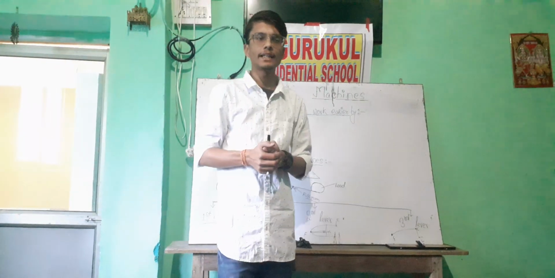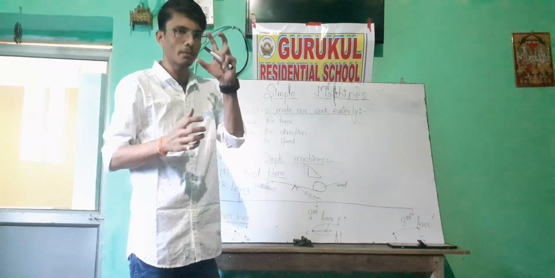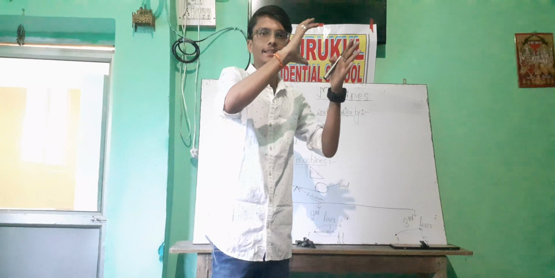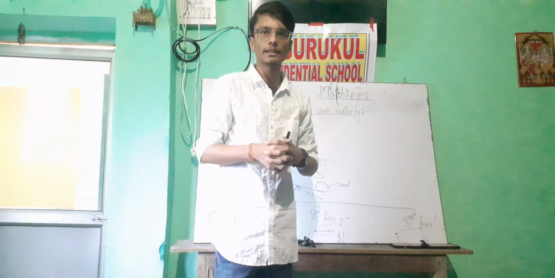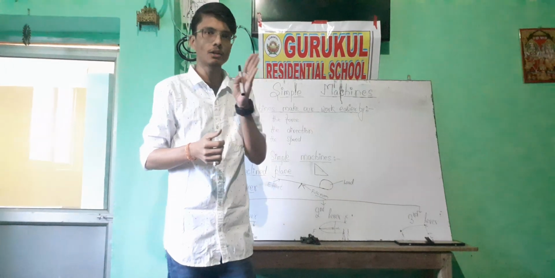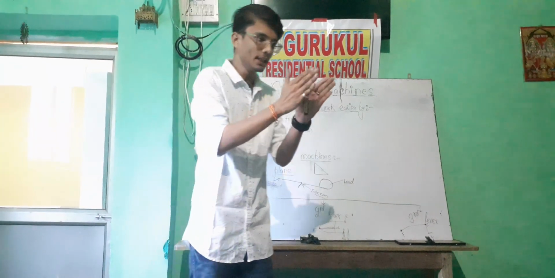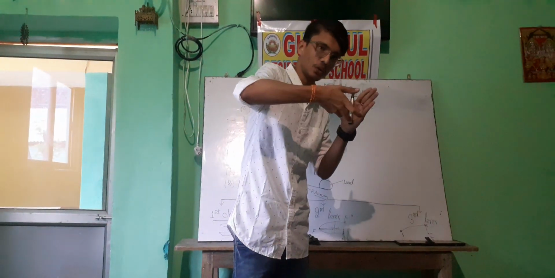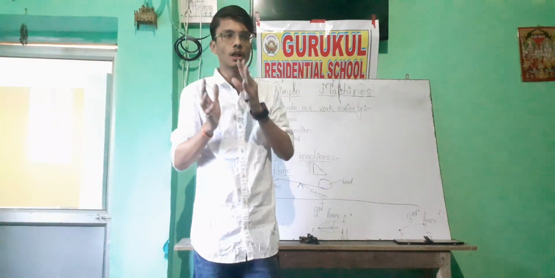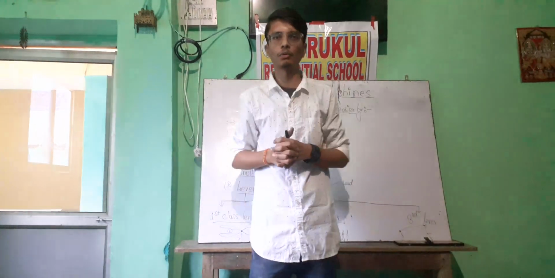Another example of a simple machine is the pulley. What is a pulley? It is a normal wheel fixed with a ring, and it can change the direction of the force. There are two types of pulley: fixed pulley and movable pulley. A fixed pulley is fixed at one place and can only rotate. A movable pulley is one that itself can move from one place to another.